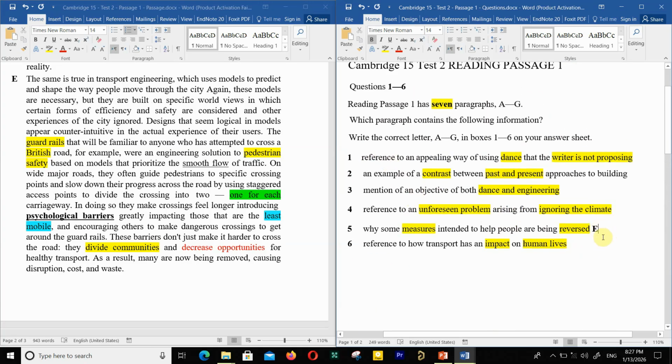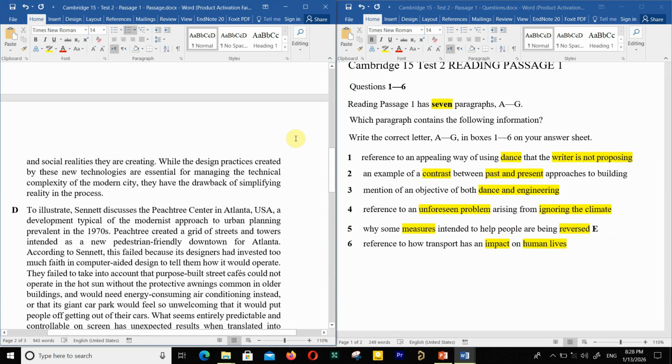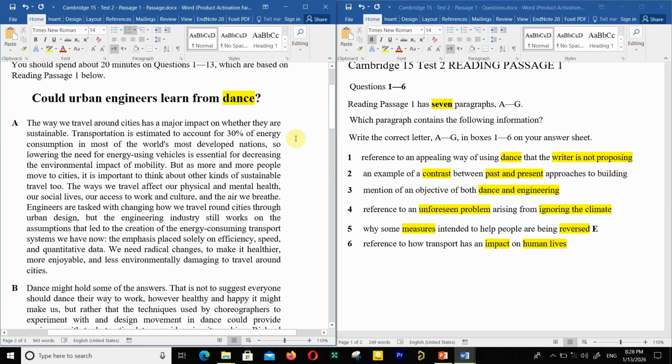Okay, paragraph E relating to number 5. Now we're not going to look at this number for the rest. You had to just change each paragraph individually and bear that in your mind. The keywords: writer is not proposing, contrast between past and present, dance and engineering, climate, impact on human lives. Just the keywords, just these ones.